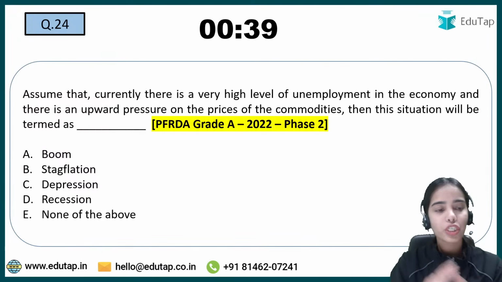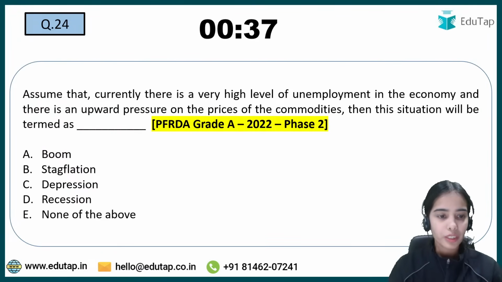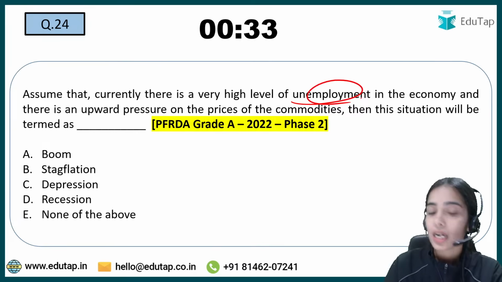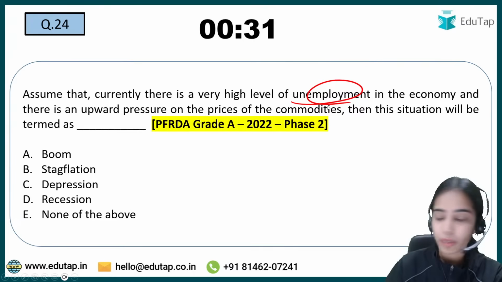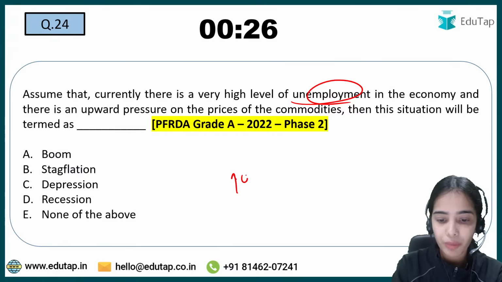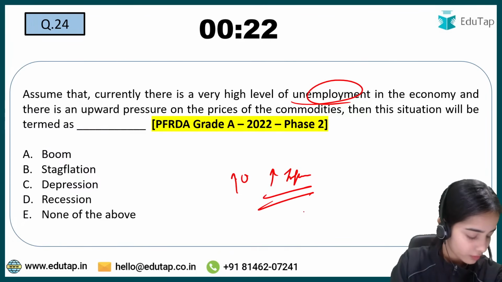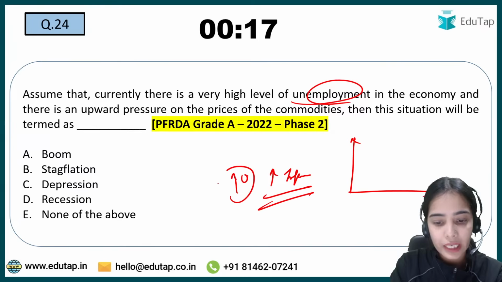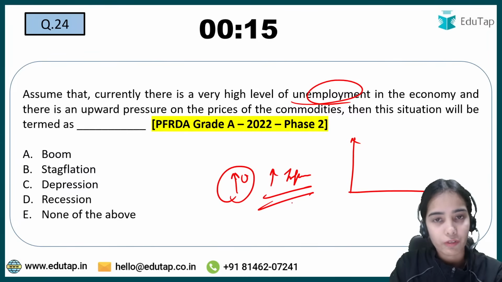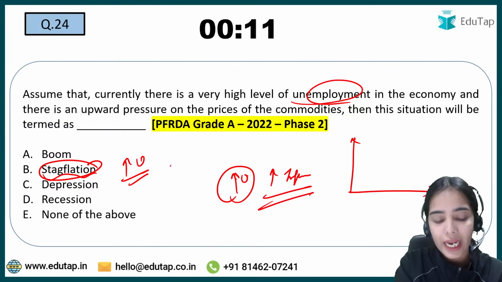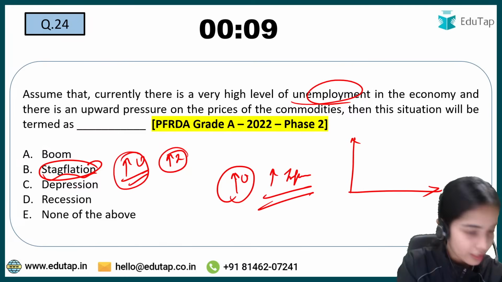Now coming to the next question, this is from your previous year paper. So assume that currently there is a very high level of unemployment. So unemployment is very high. If the unemployment is very high in the economy and there is upward pressure on the prices, unemployment is high, upward pressure on the inflation. So this is what? Increase in unemployment, high inflation. So this is stagflation. In the case of stagflation, the unemployment is high and the inflation is high. Got it? This is stagflation.